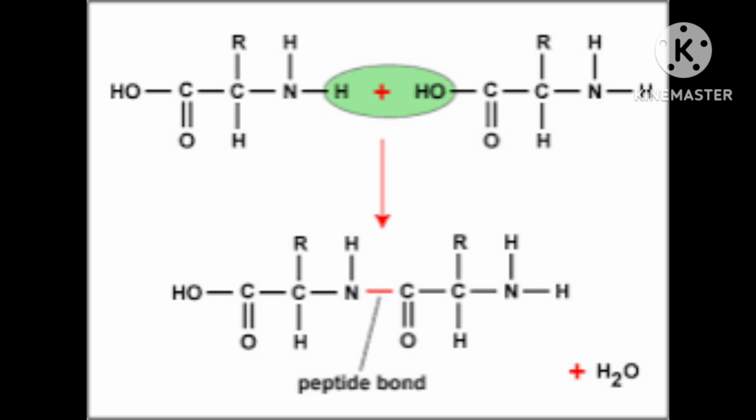Here you have to understand the reaction between two molecules of similar or different amino acids proceeds through the combination of amino group of one molecule with the carboxylic group of other.